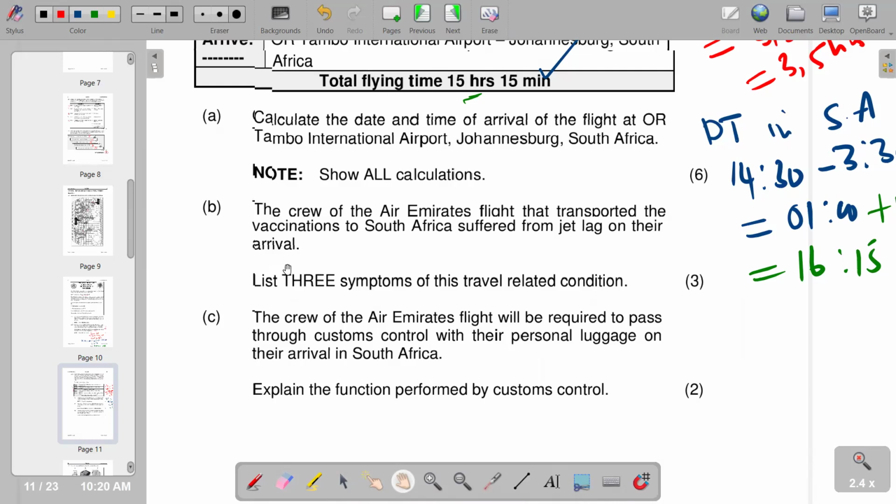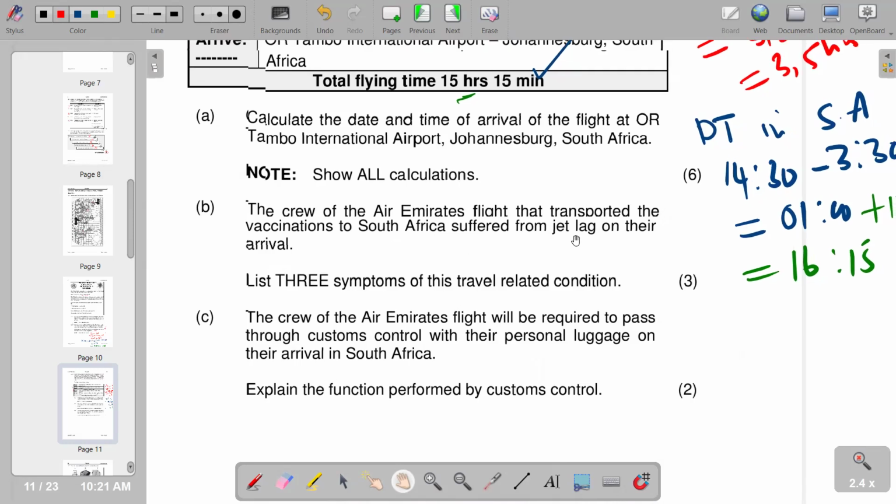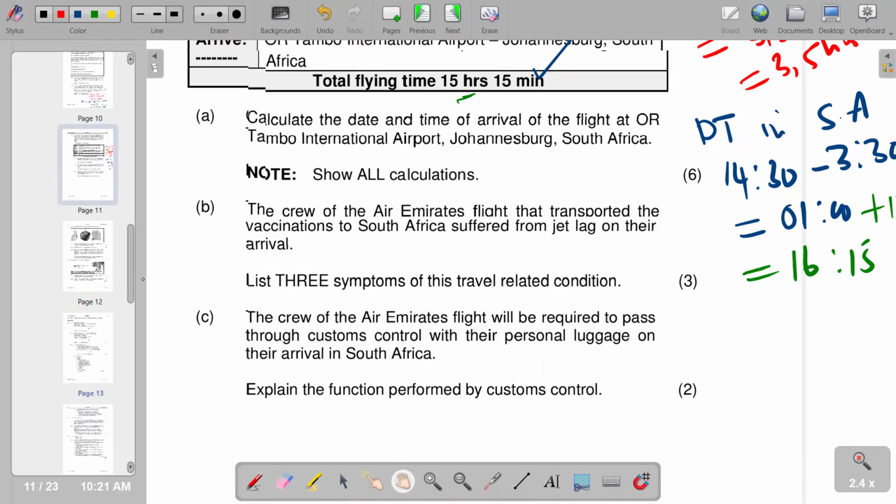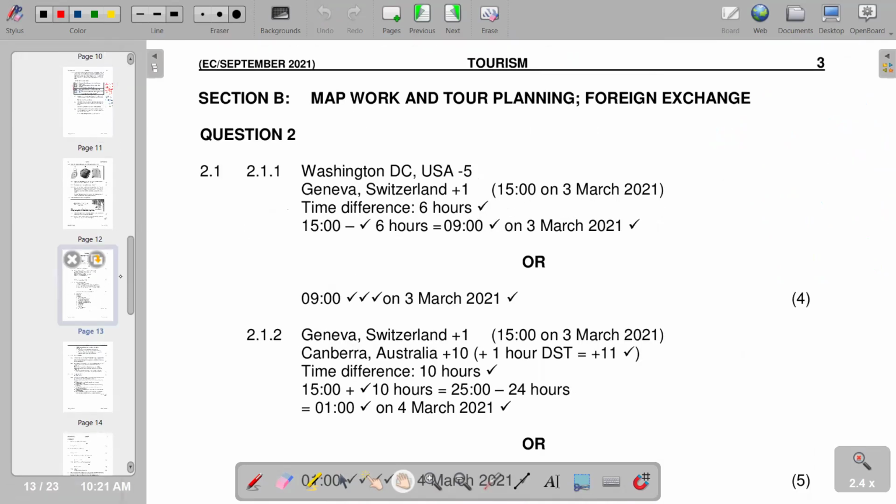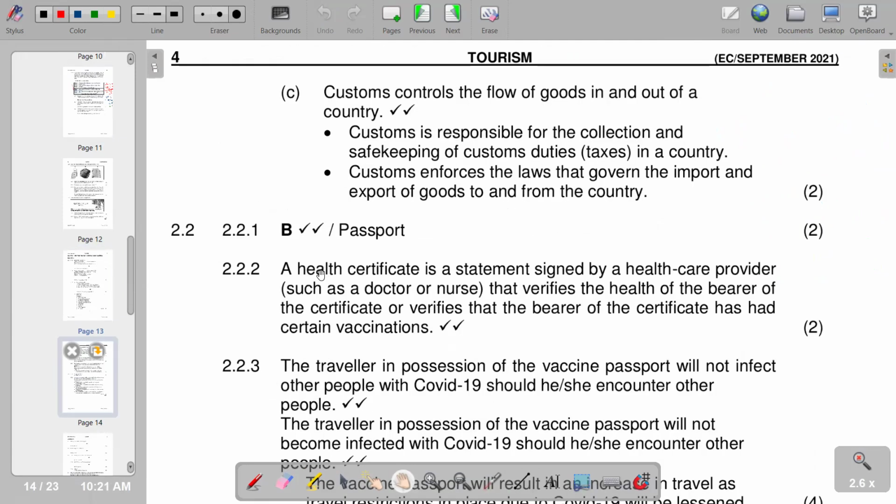Then we go to B, the crew. The crew of the Air Emirates flight that transported the vaccination to South Africa suffered from jet lag on their arrival. List 3 symptoms of this travel-related condition. So they want symptoms of jet lag. So of course we have to come up with those symptoms. So we are saying in terms of symptoms of jet lag,